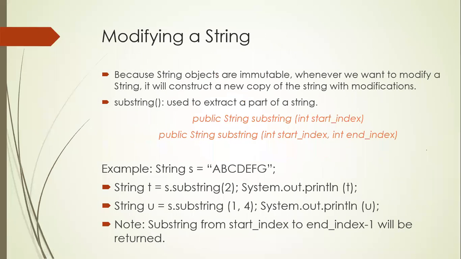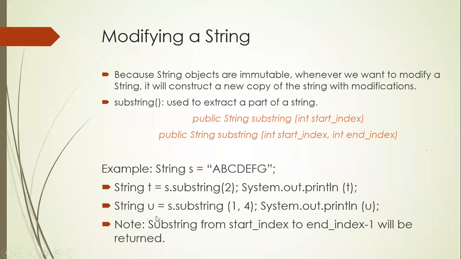Now let us see what else you can do. You can modify a string. In the sense you can get a substring. How will you get this substring? You can see here there is a string A, B, C, D, F, G. S dot substring of 2. So what will I get? 0, 1, 2. I am going to store C here.